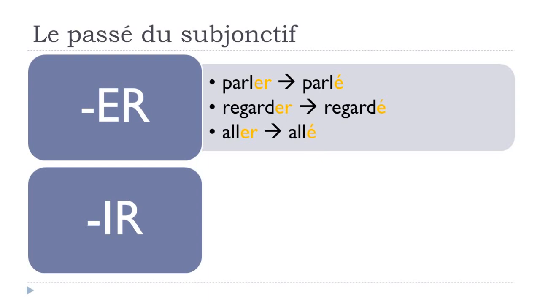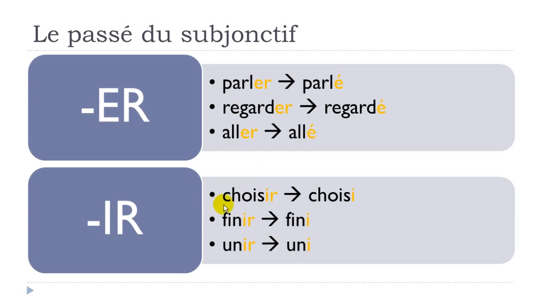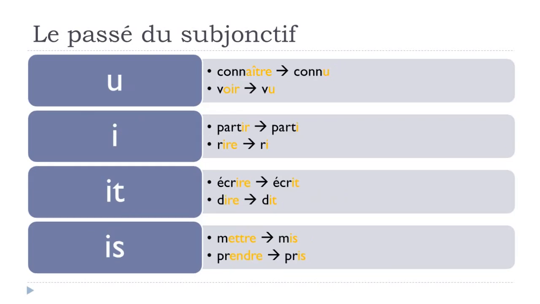Second group of verbs, not all the ER, remember, but then regular, and they're quite easy to make because the verb like choisir, to choose, so ending with IR, will become choisi. Okay? Finir, to finish, to end, will become fini. All right? And then unir, to unite, will become uni. All right? So IR will become I. Of course, the third group of verb is quite tricky. I've been making a video regarding this participe passé thing, so if it's not clear for you, I would advise you to watch this video.